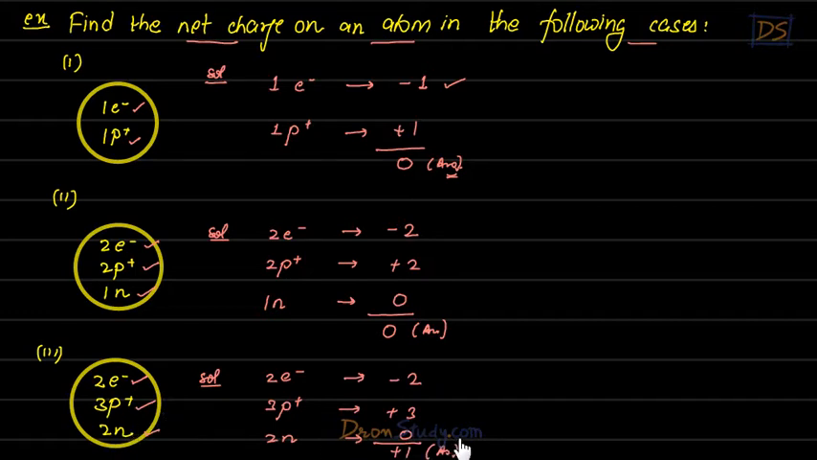You understand? Very simple, students. So this is a very simple question. Now here I can ask you one more question, students. So here the question was to find net charge on all these atoms. Let me ask you now, find the net mass of all these atoms. So let us do that, students.